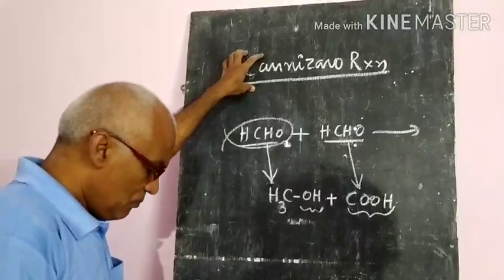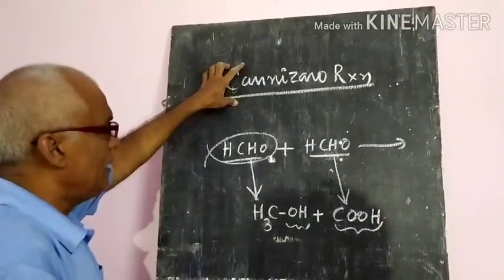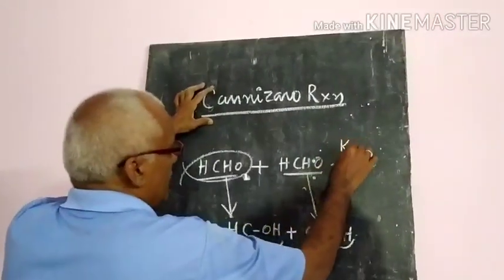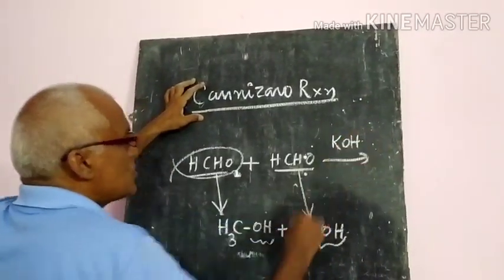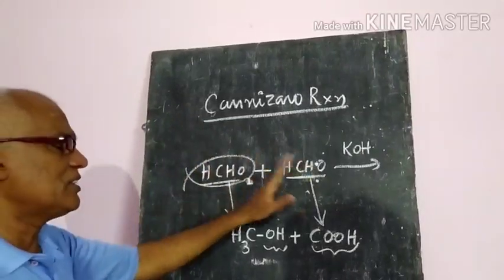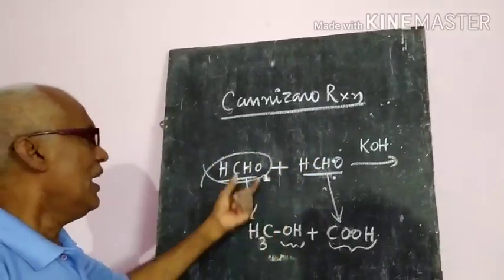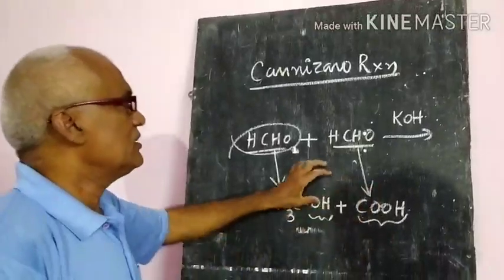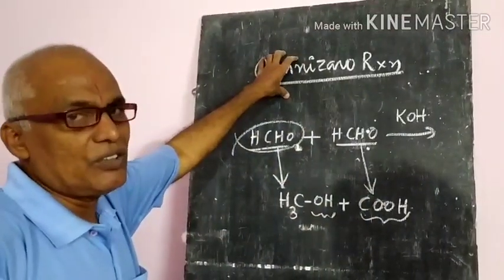So this is the most important. Generally here we take potassium hydroxide or sodium hydroxide, a strong alkali. In the presence of alkali, oxidation and reduction, both reactions take place and we get both products. So this reaction we call the Cannizzaro reaction.